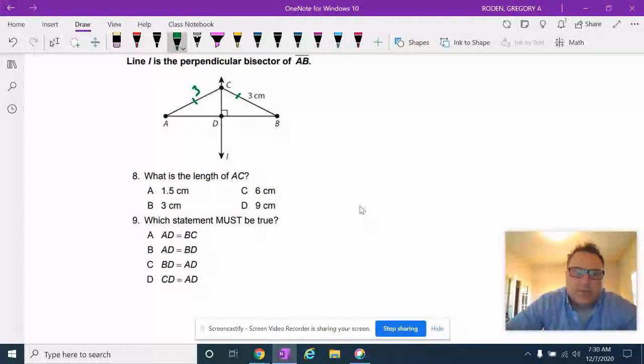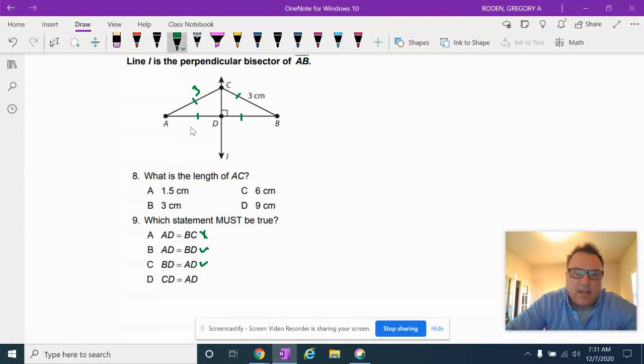Which statement must be true? AD is equal to BC. No, that doesn't have to be true. Nothing says that this has to be congruent to that. So no. AD is congruent to BD. Well, that's true, right? If it's a perpendicular bisector, then this has to be congruent to this. AD has to be congruent to BD. I think that's true. BD is congruent to AD. That's true. Again, that's just the same.